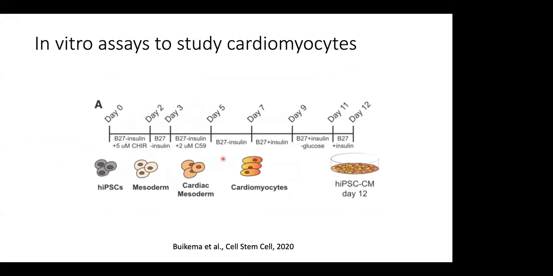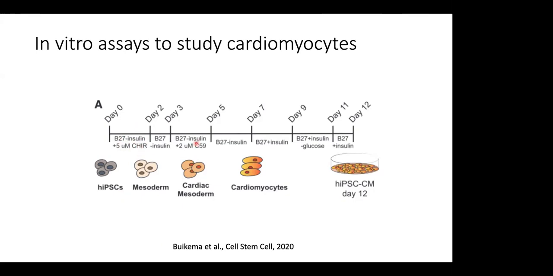Okay, and when I say that, I wanted to introduce you to this whole in vitro assay that folks have come up with, where they take human-induced pluripotent cells, and based on the information that they have from the developmental research, they use B27 insulin and CHIR, which is like a Wnt antagonist.